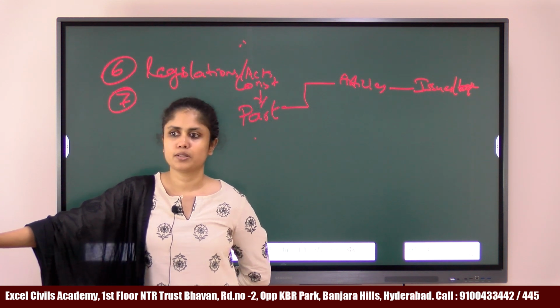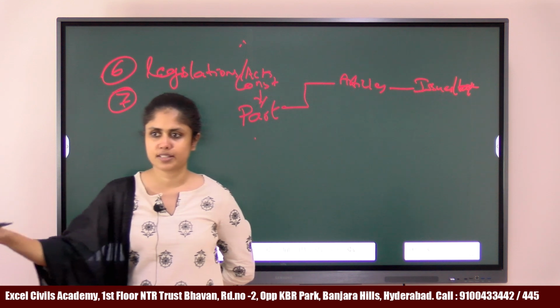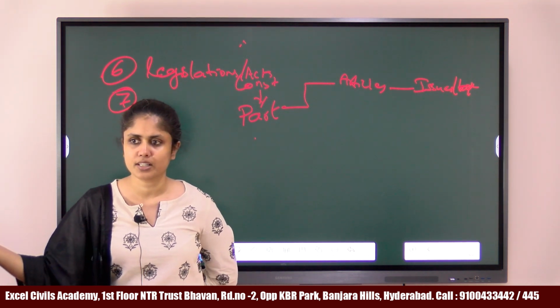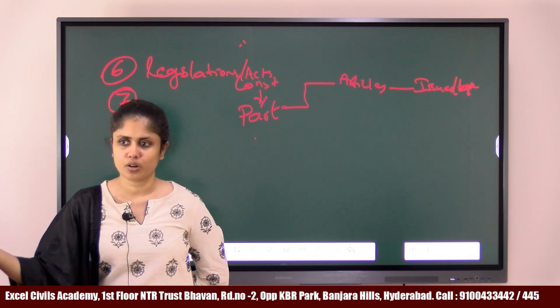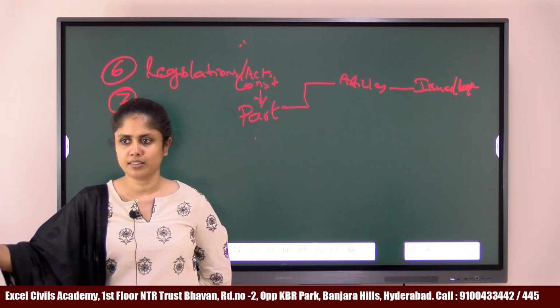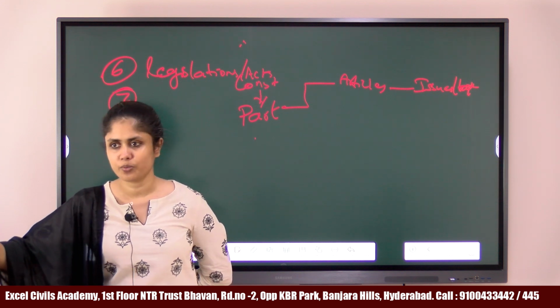Try to go through the syllabus of different optionals. You would have definitely shortlisted some 4 or 5 optionals, right? Yes, at least 4 or 5 optionals you would have shortlisted. Go through the syllabus of those optionals. See which optional syllabus you are able to understand. Okay, there is no easy or difficult optional in my opinion.